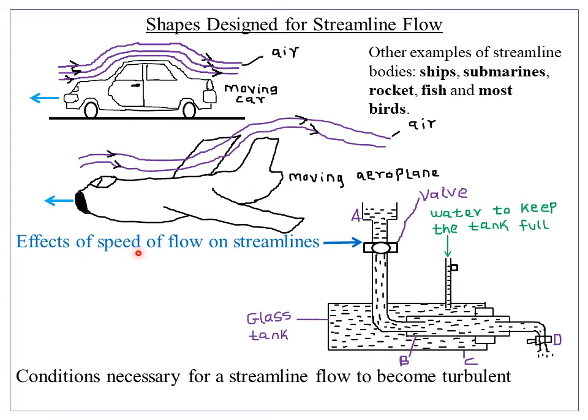Then we also look at the effect of speed of flow on streamlines, and for us to understand that, let's consider this particular diagram here. We have the reservoir A here, which stores the water. The reservoir A contains the potassium permanganate solution. Remember the color of potassium permanganate, I think it's usually pink, which is released in controlled amounts into the water flowing through a cylindrical glass jacket C by a fine jet B.